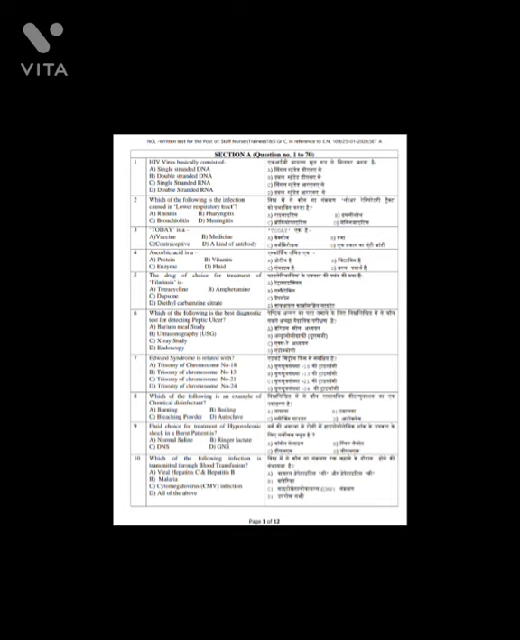Question number 6. Which of the following is the best diagnostic test for detecting the peptic ulcer? And the answer is option D, endoscopy. Question number 7. Edwards syndrome is related with, and the answer is option A, trisomy of chromosome number 18.